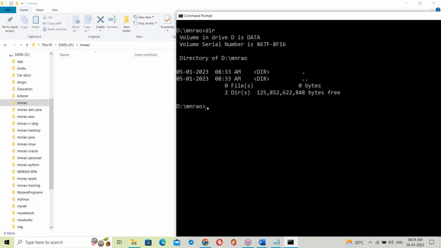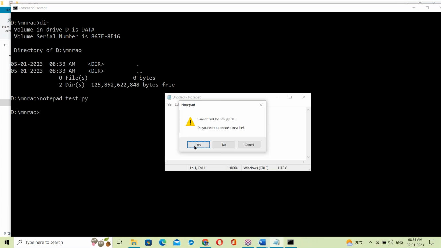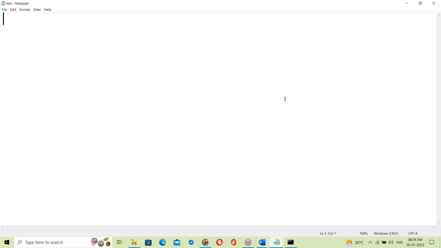This is the GUI, the Windows graphical interface, and this is the command prompt, the character interface. Now here I'm writing a sample Python script. Notepad test.py. Say yes, it will create a new file.